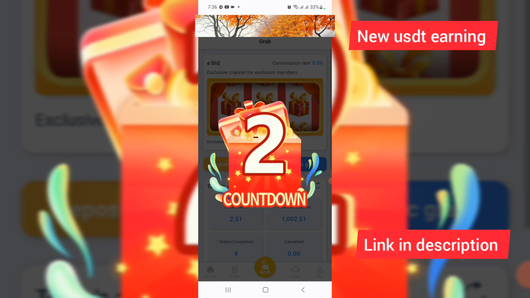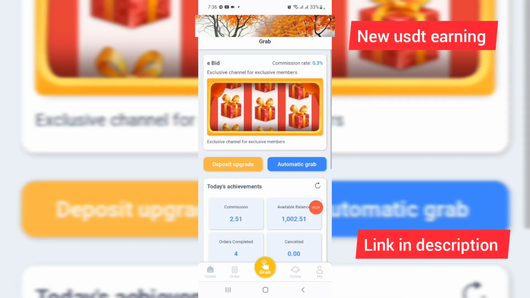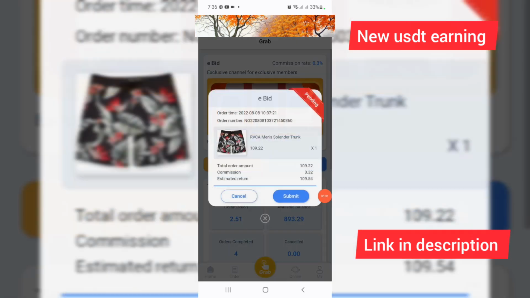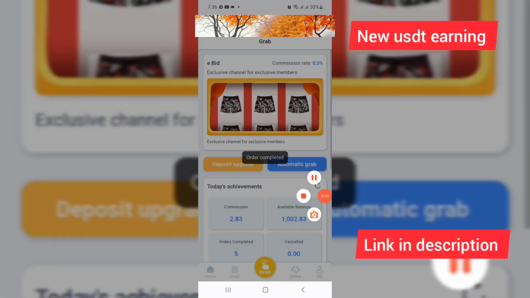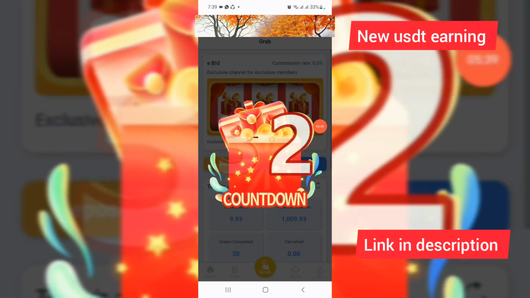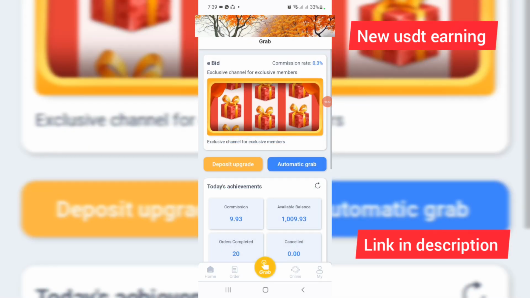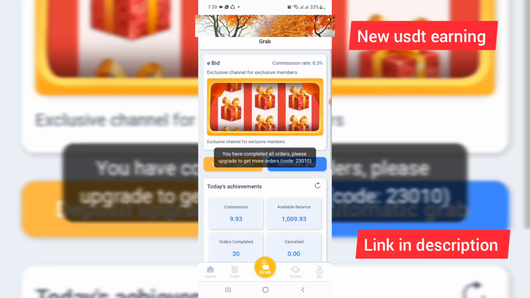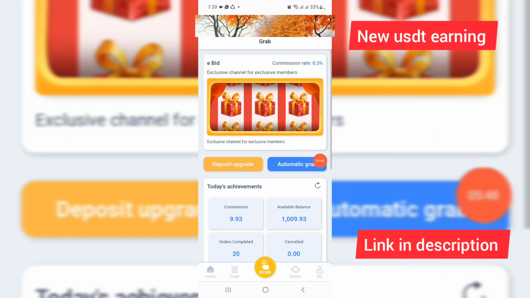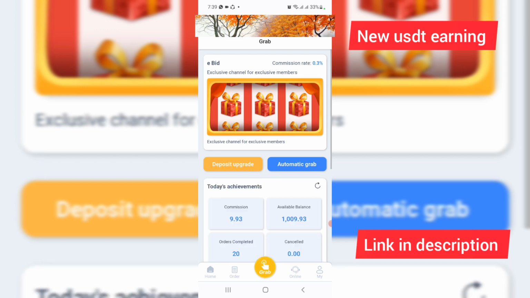And friends, I have clicked on the automatic grey button again, and you can check this. I have clicked on the submit buttons again. Then I have completed all tasks. And friends, you can check this. I have clicked on the submit buttons again, and you can check this. My order has been successfully completed. My completed order has been done.